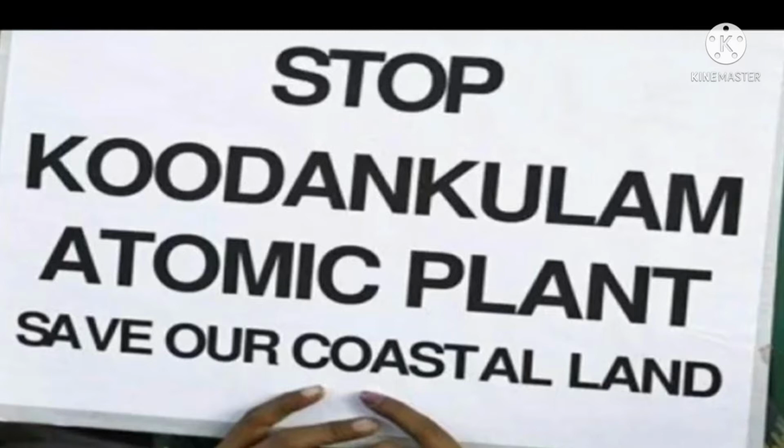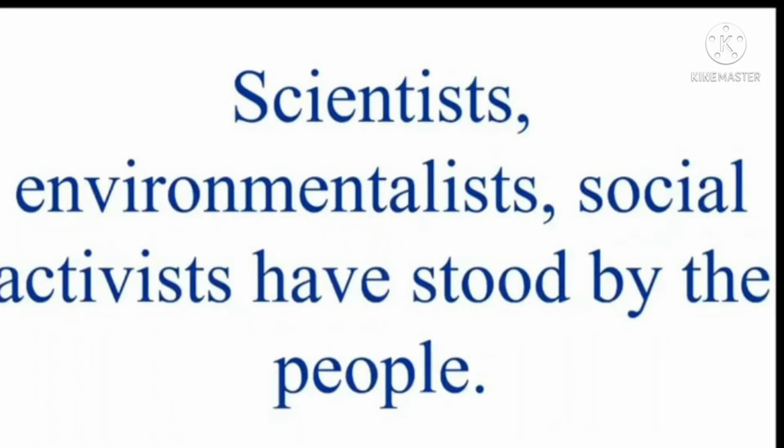The people of Kudankulam are against the government. Many scientists, environmentalists, and social activists have stood by the Kudankulam people against the nuclear power plant. The government responded that it is taking all safety measures to continue this power project.